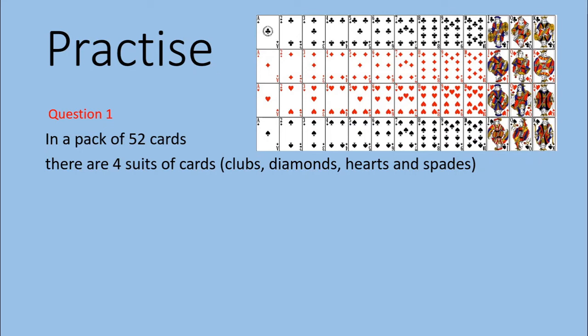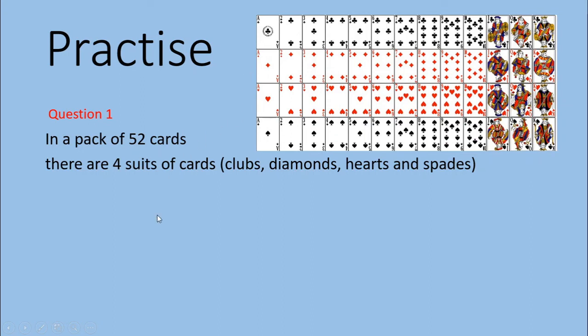In a pack of 52 cards, there are 4 suits. That's clubs up here at the top, diamonds, hearts, and spades. Now, you've also got all of these number cards from ace, which is 1, up to 10. And then we've got face cards, which are jack, queen, and king, for all of the different suits. You've got 2 suits which are black and 2 suits which are red.